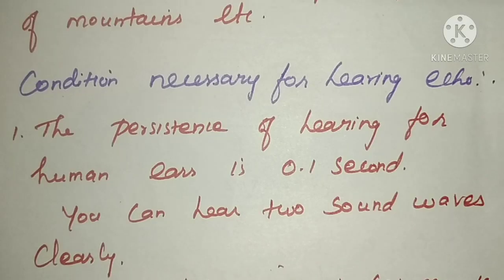Next, we are going to learn the conditions necessary for hearing an echo. If you are standing in any room in our house and talking, we cannot hear the echo sound. Do you know why? So certain conditions are necessary for hearing an echo, and we are going to learn them one by one.